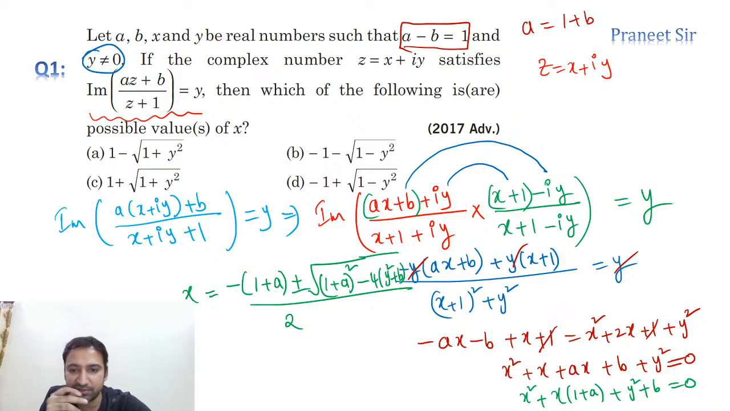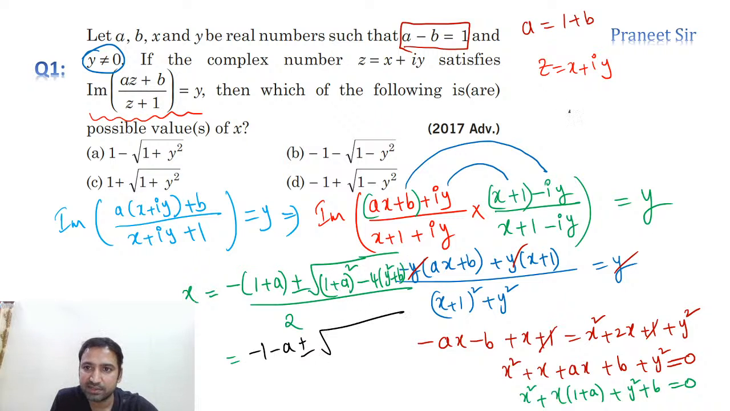So now let's simplify this. If you simplify this, let's see what we get. Anyone got the answer, guys? Anyone got the answer for this question? Anybody got the answer? So let's simplify this. Minus 1 minus a plus or minus, when we square this, 1 plus a square plus 2a minus 4y square minus 4b. That's what we are getting. Clear? Right. So tell me, guys, how much are we getting?